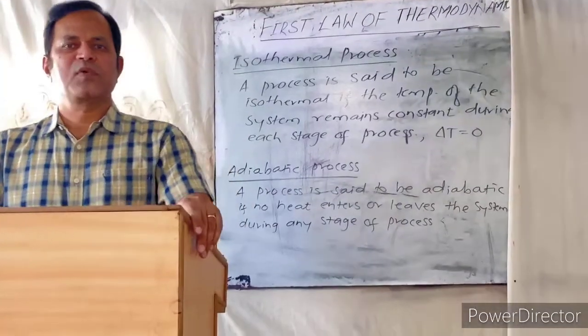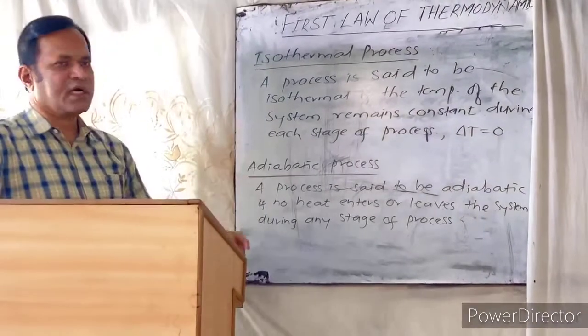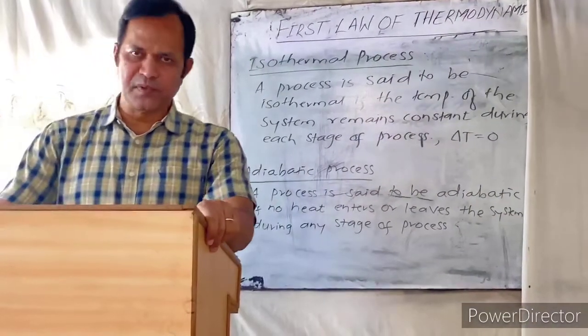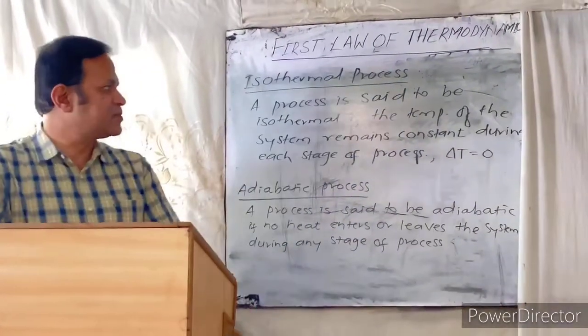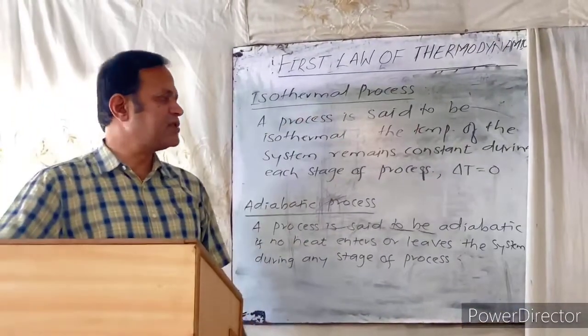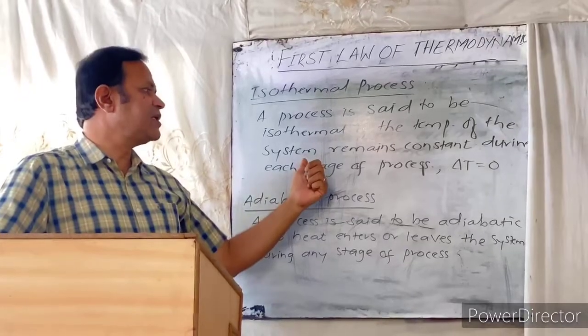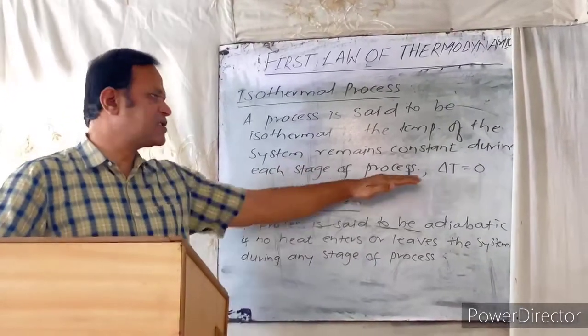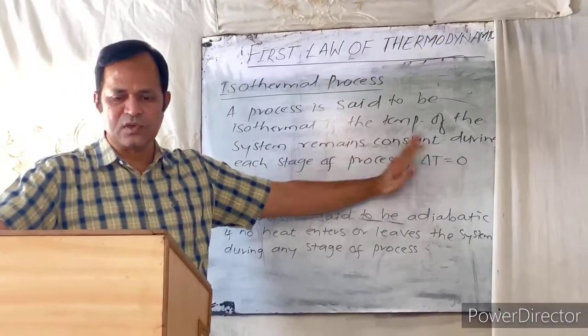The next part is process. There are two types of process, isothermal process and adiabatic process. Now let us know what these processes are. The first one is isothermal process. A process is said to be isothermal if the temperature of the system remains constant during each stage of the process, that is, delta T is equal to 0.